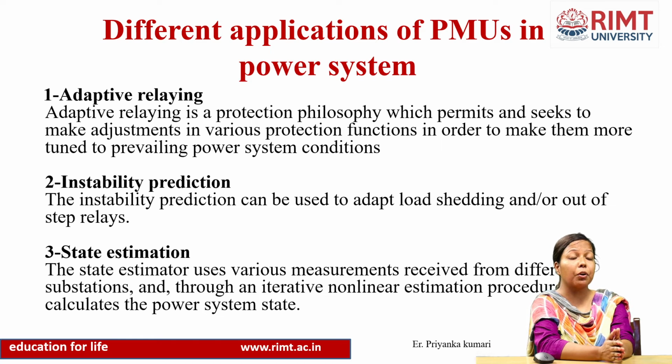After that, applications of the PMU, that is phasor measurement unit, in case of power system. First of all, adaptive relaying. Adaptive relaying is a protective philosophy. That means adaptive relaying is used for protection of the power system in case of relays. In case of relays, we will use PMU for the perfect functioning of the relays. Second is instability prediction. If there is any load shedding or any step relaying, then this is predicted by our PMU, that is phasor measurement unit.